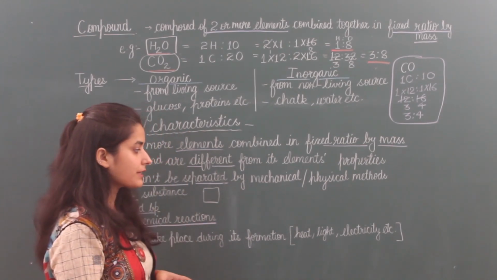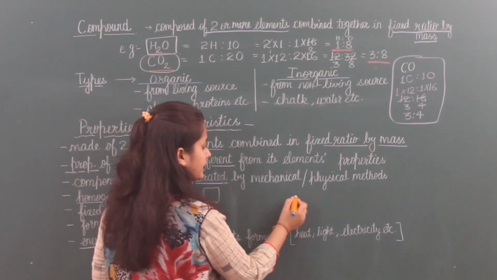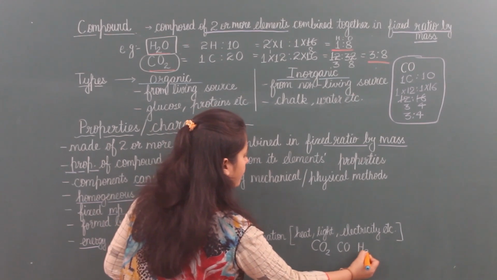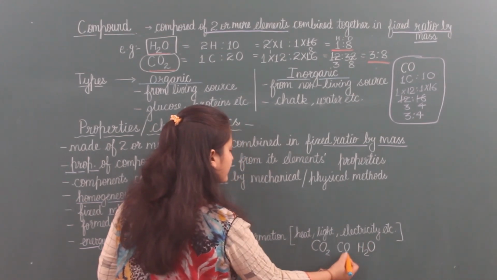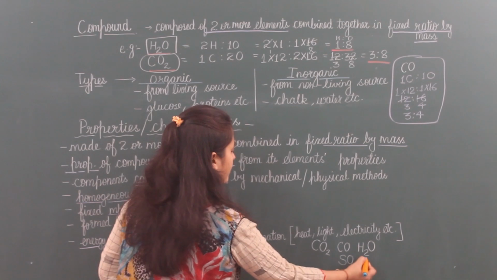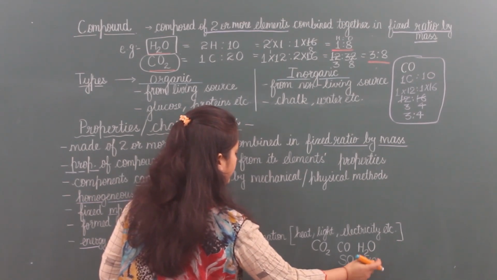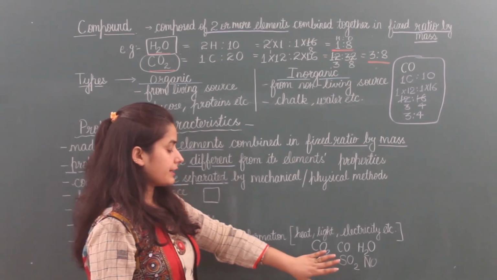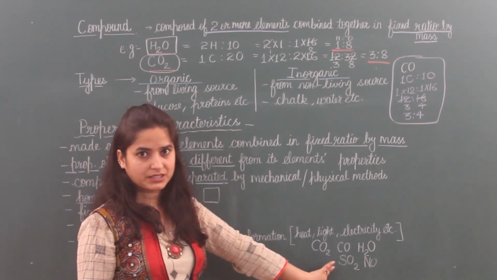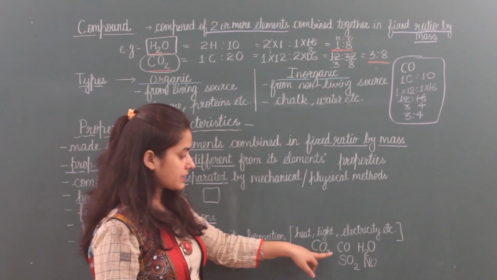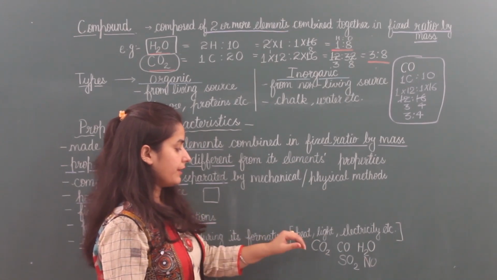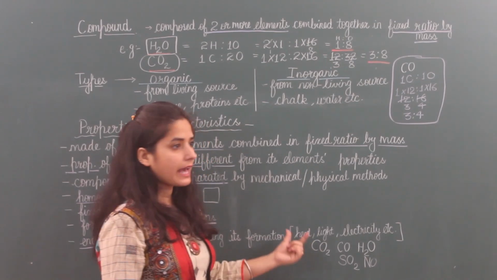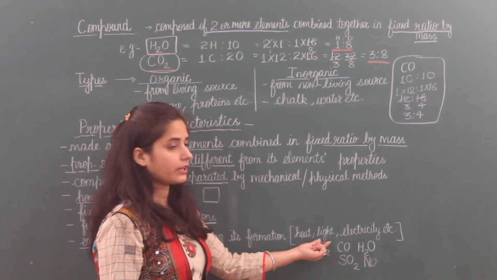These are compounds, along with many other gases like sulfur dioxide, nitrogen oxides, etc. All of these are formed when we burn something, and they come out in the form of gas or smoke, and we can see the energy change in the form of heat or light.